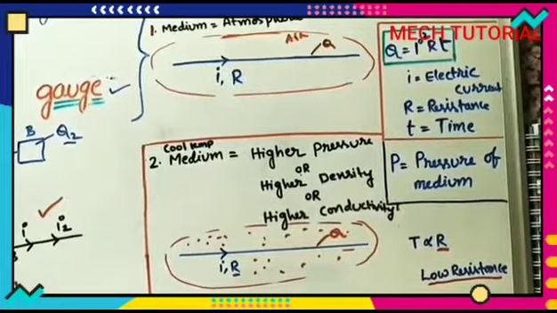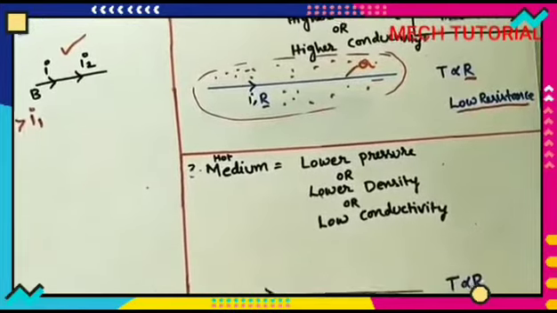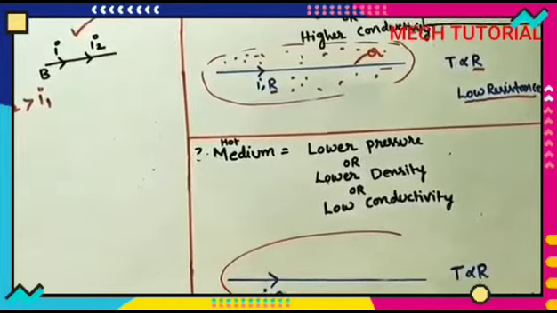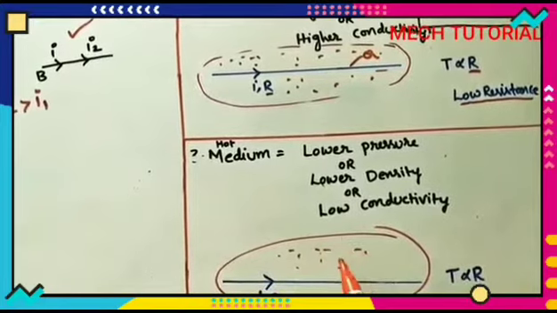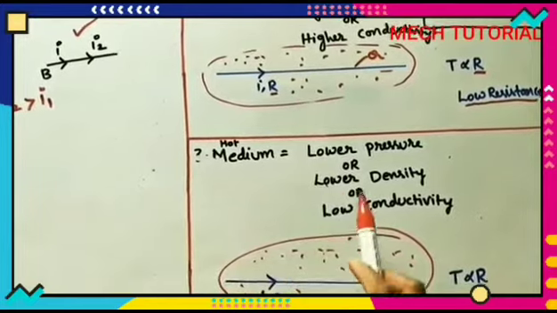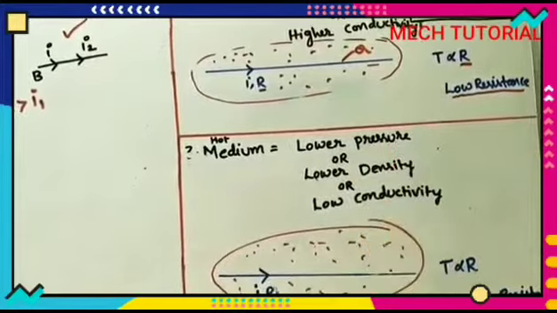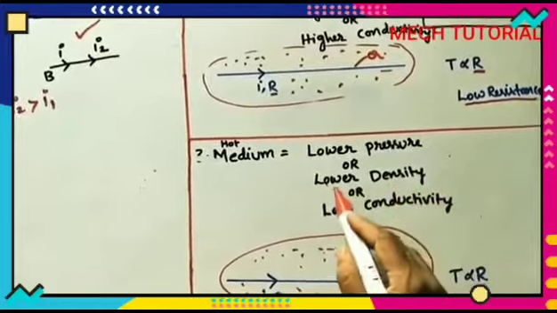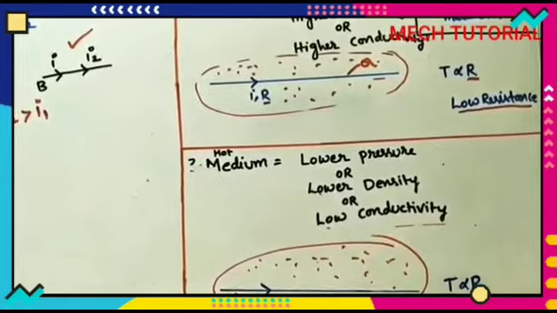In the next case, I am taking hot gases around this cable. Here I am taking the same cable. The medium is hot gases, let us assume. Hot gases means those gases are very light in weight. We can call it a lower density medium or lower pressure, because hot gas is going in the upward direction. Because of that, we can say it has lower density. We can call that medium lower conductivity.